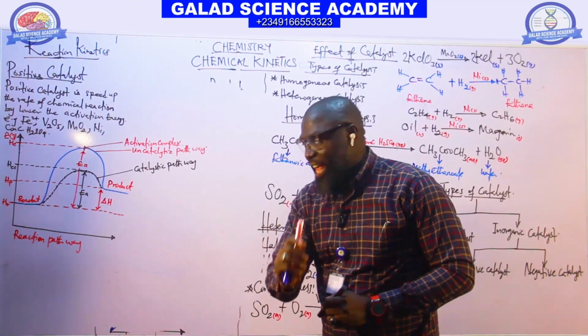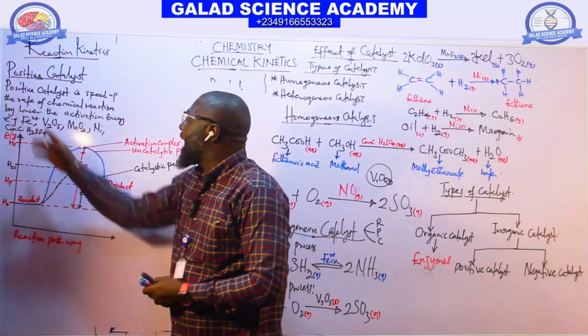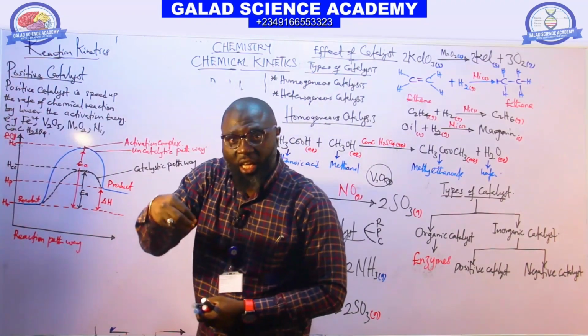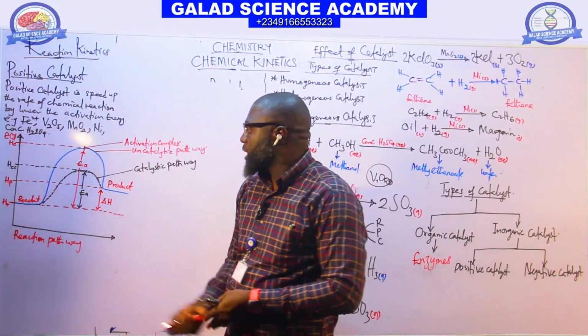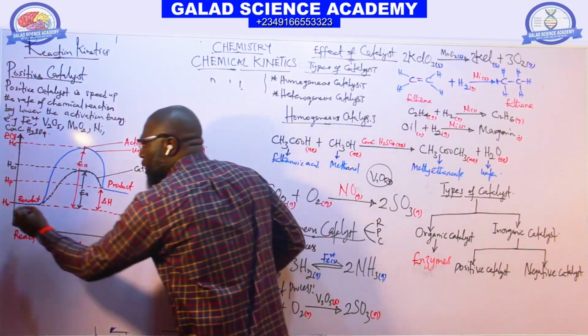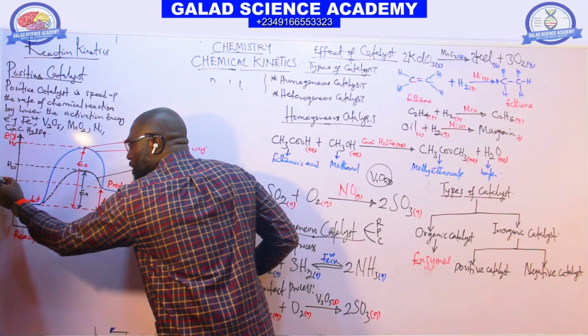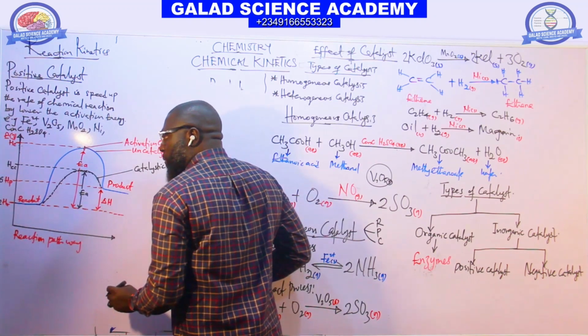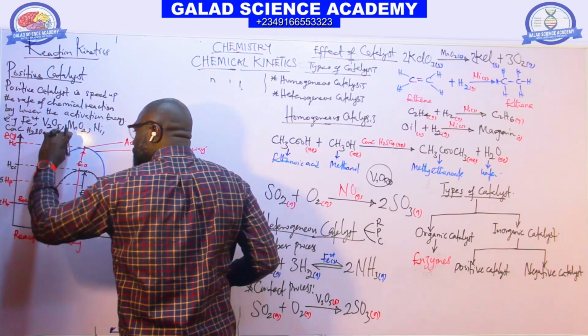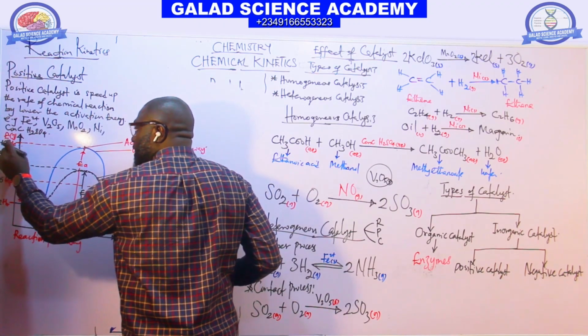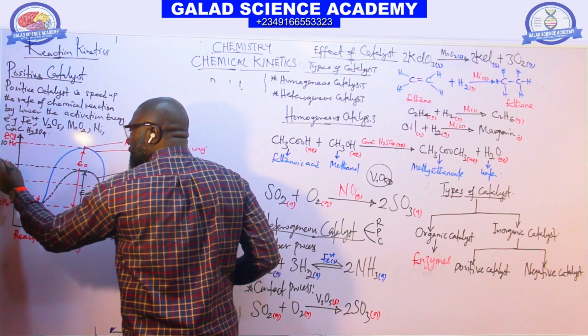To make it clear, what I said is that when a positive catalyst is added to a reaction, it lowers the activation energy. See it now. For this reaction, let me call this place 2, the reactant. The product is 6. The activation energy here for this one is 10. The other complex here is 8.